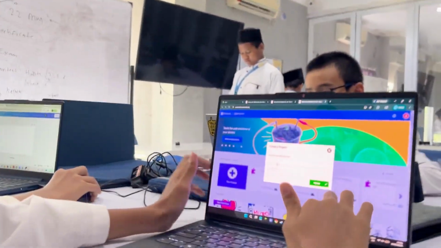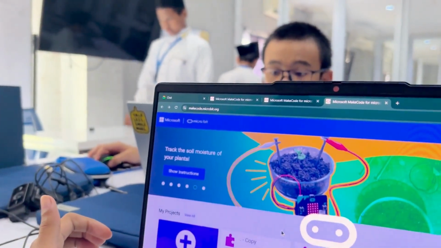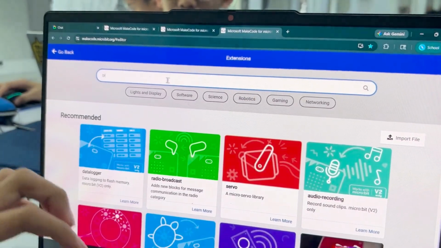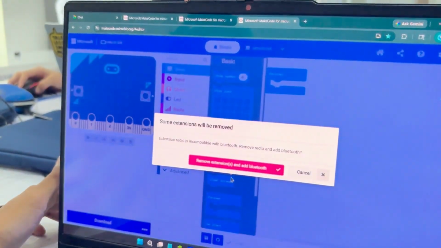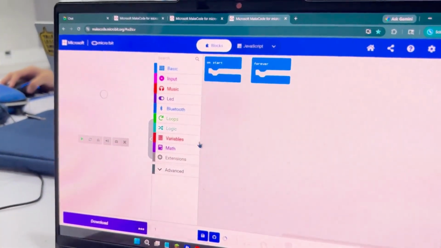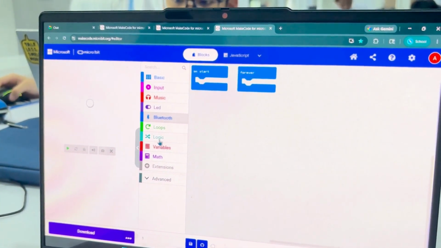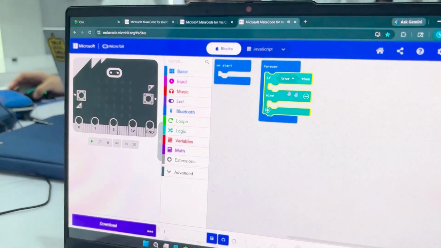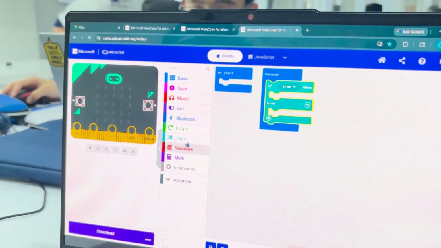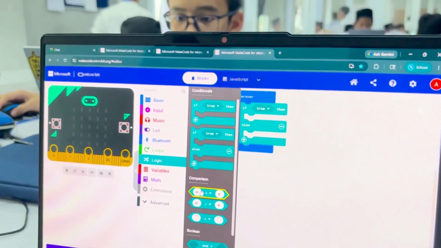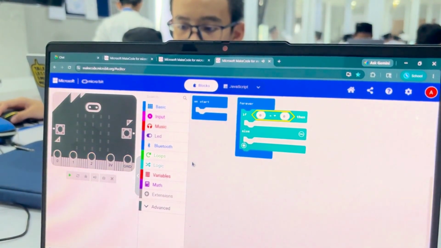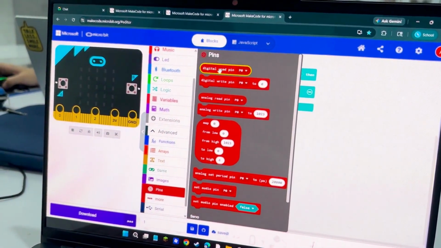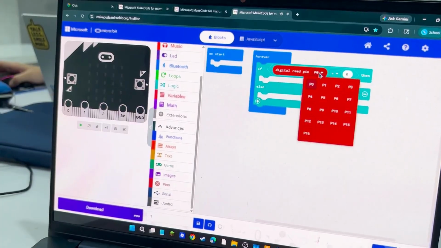First, you must make a new project like this, and then you must add the Bluetooth extension. Just press it. After that, you go to Logic, get if and else, and then go to Logic again to take this comparison. Then you go to Pins, and take the digital read pin and change the pin to be the same as in the wiring.